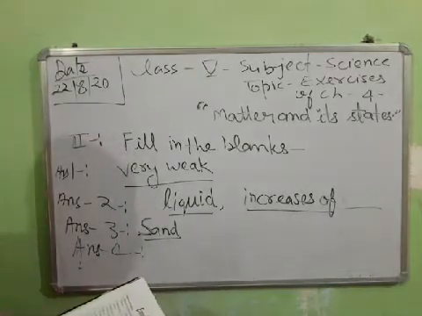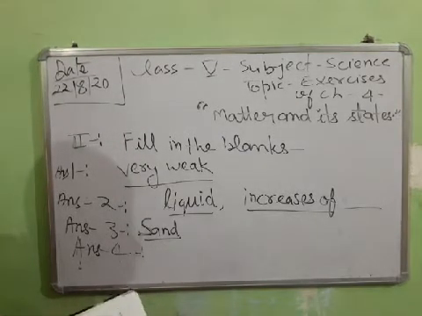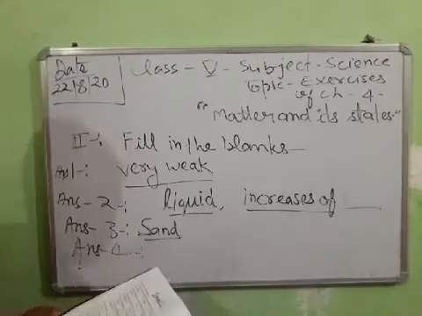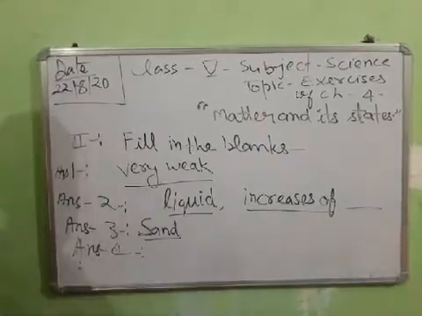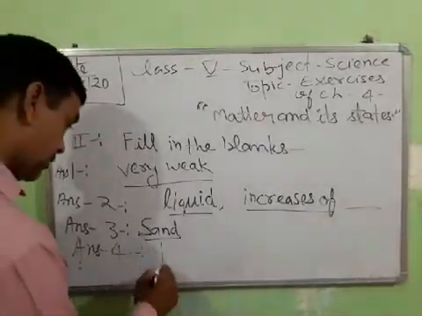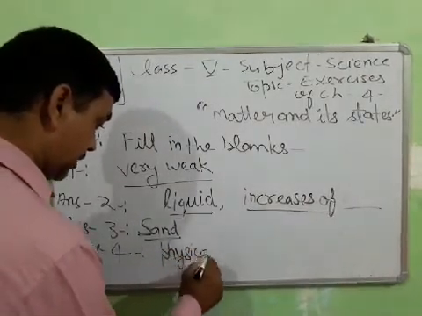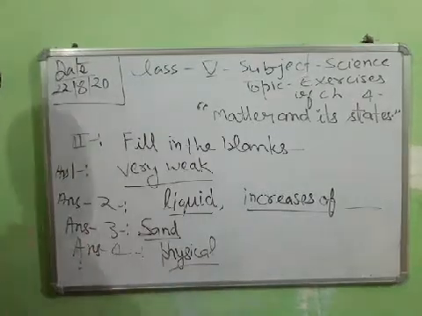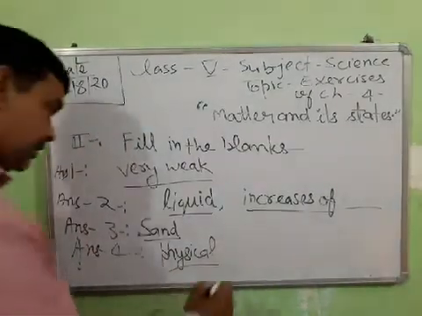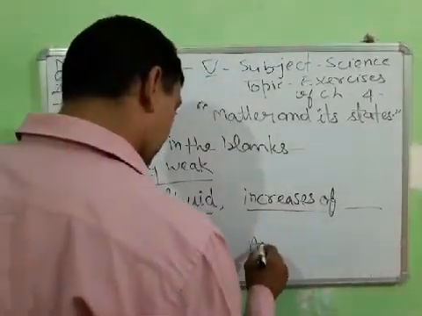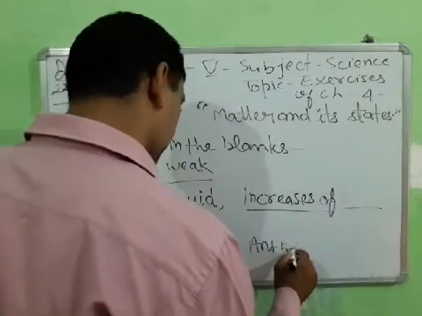Chemical means a new substance is formed with different properties. So you will fill in physical, and write down the last answer, number 5.